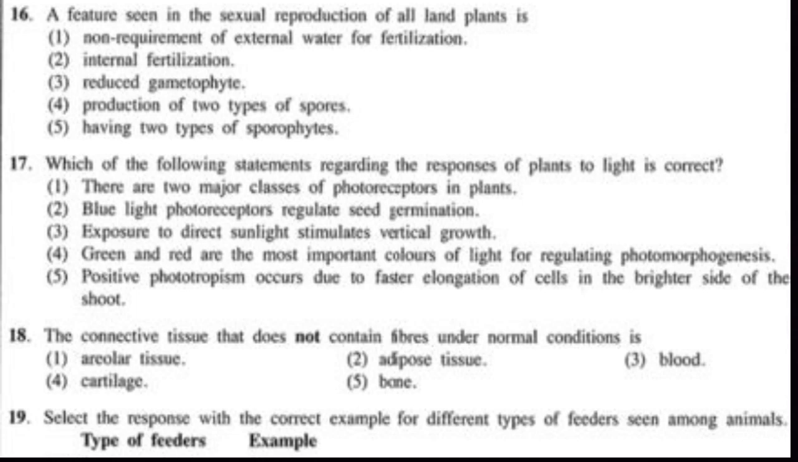Third statement, exposure to direct sunlight stimulates vertical growth. That is wrong. Exposure to direct light will cause branching. Fourth statement, green and red are the most important colors of light for regulating photomorphogenesis. Wrong. It should be blue and red. Fifth statement, positive phototropism occurs due to faster elongation of cells in the brighter side. That is wrong. Always cells in the darker side elongate faster than cells in the brighter side. So the answer is the first one.